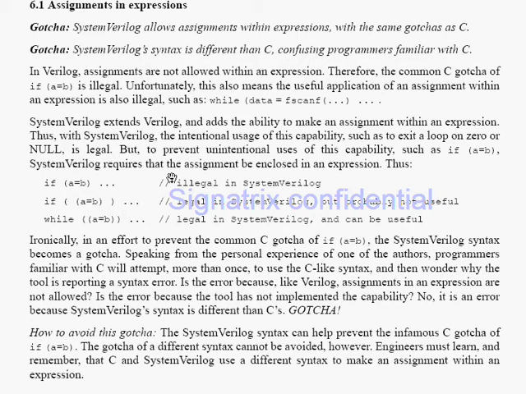So they are telling us that if you want to use a = b like this, you have to enclose that thing in an expression. Okay, so if (a = b) is illegal in SystemVerilog, so you have to use brackets, then only this is right. But probably not useful. This is right, this will work, there is no syntax error, but this is not useful. While (a = b) is legal syntax in SystemVerilog and can be useful. So if you are using the same thing in while, then it's somewhat useful.